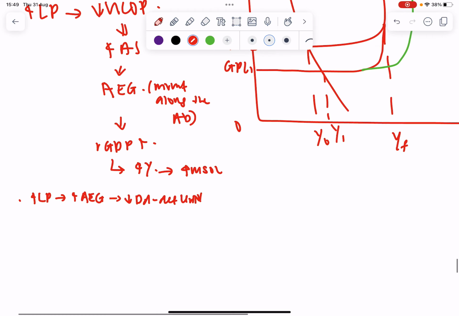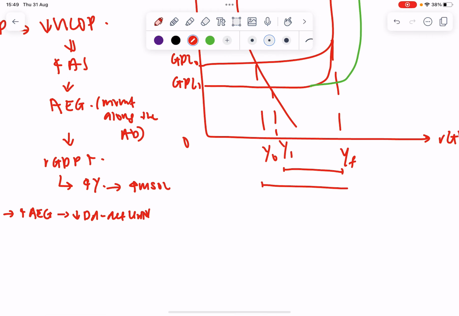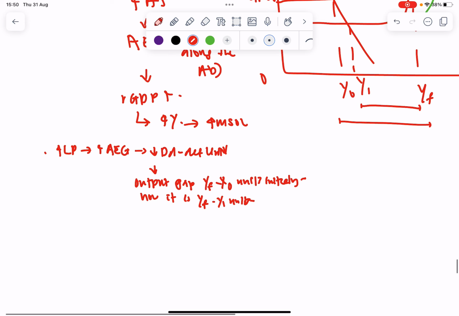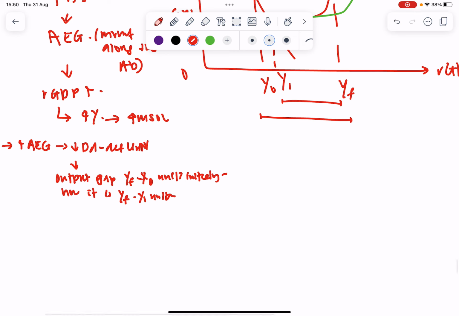And how do I reflect that on the graph? You see that the output gap has become smaller. Initially, output gap is YF minus Y0 units. Now it is YF minus Y1 units, which is smaller. So because there is higher employment, you realize the number of unemployed people actually decreases. So it decreases the stress from unemployment, and hence it decreases crime rates.